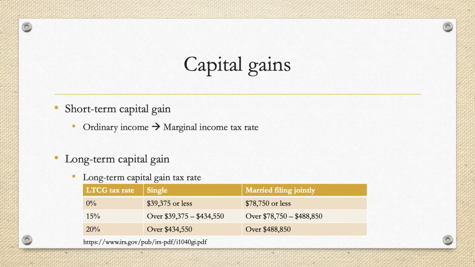Since we are not a tax class, I'm not going to go into too much technical detail, but on a higher level, you should net the capital gains and losses of the same nature first. For example, if you have a short-term capital gain and short-term capital loss, you net those two first, and if you have a long-term capital gain and long-term capital loss, you net those two first. And then if you have an overall gain, that will be subject to tax.